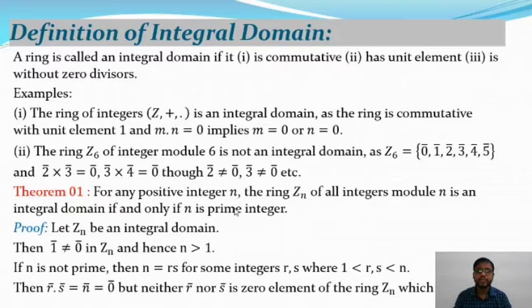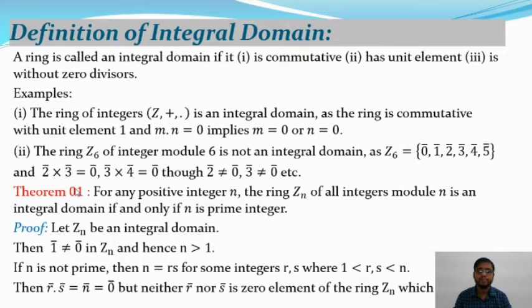So there is a theorem on the integral domain. For any positive integer n, the ring Zn of all integers modulo n is an integral domain if and only if n is a prime integer. So Z6 is not an integral domain, but Z5, Z3, Z2, Z7, Z11, Z13 are all integral domains, and every integral domain is a ring.